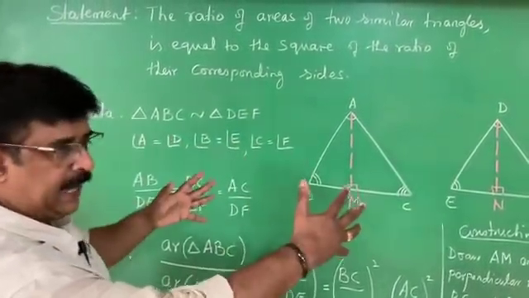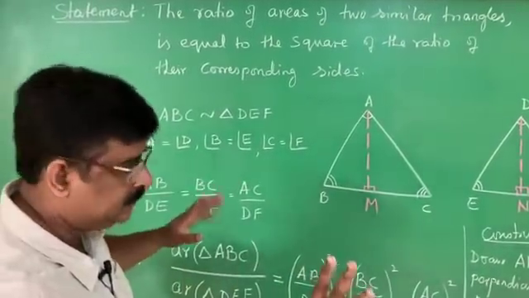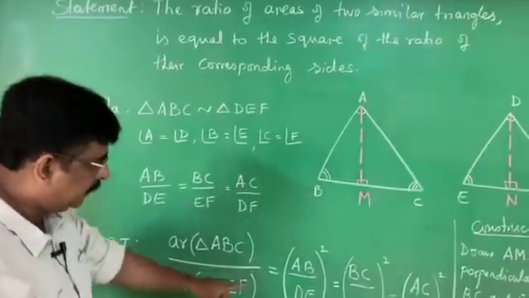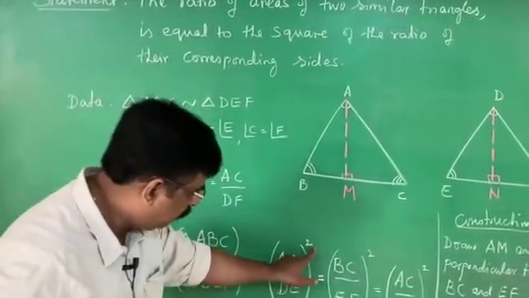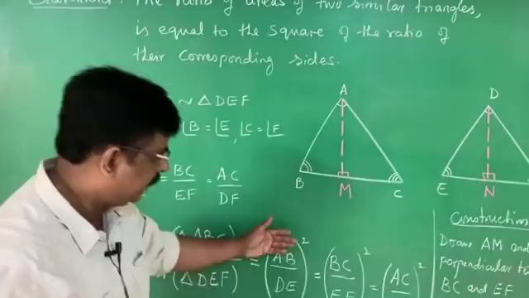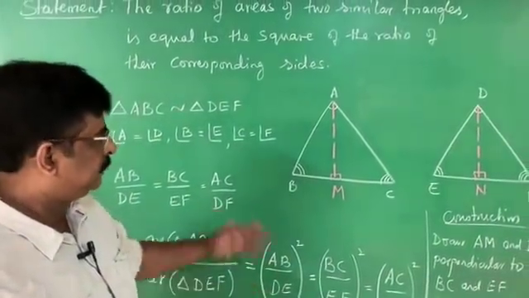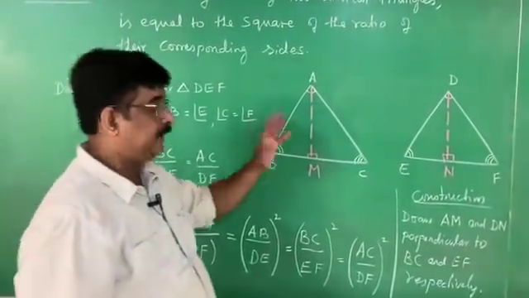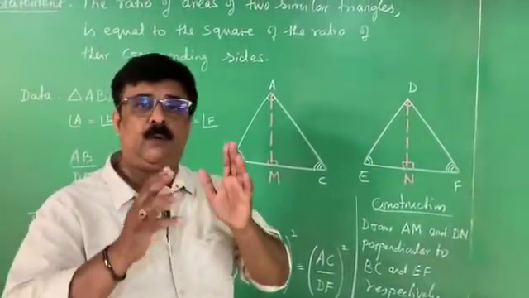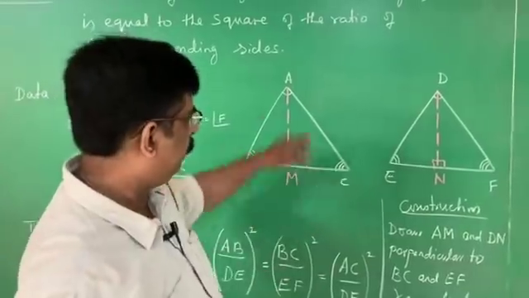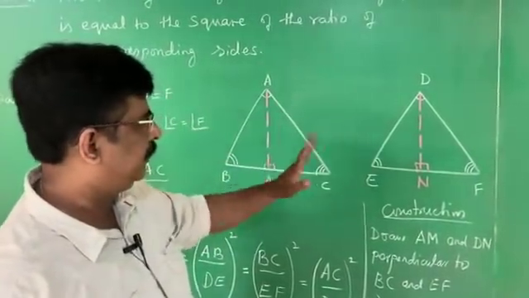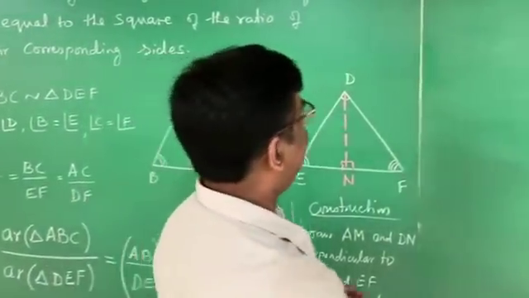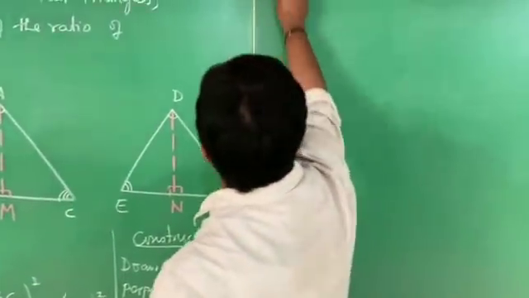Two triangles are there, both are similar, and the ratio of their areas is equal to the square of the ratio of their corresponding sides. Since I want to find the area of a triangle, I require the altitude. Therefore, in the construction, I draw the altitude. Now, easy theorem it is. Very simple theorem. Now we start proving the theorem. See, proof.